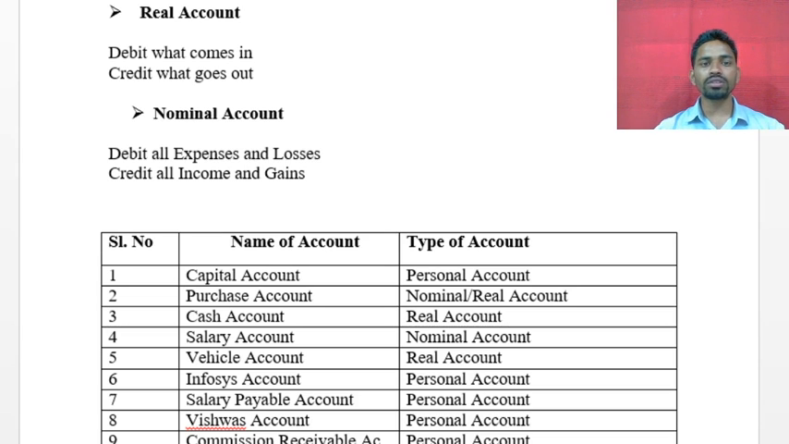So what's the personal rule? Debit is the receiver, credit is the giver. That is the personal rule. What's the real rule? Debit what comes in, credit what goes out.